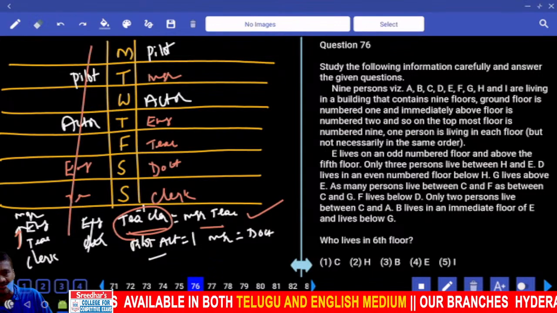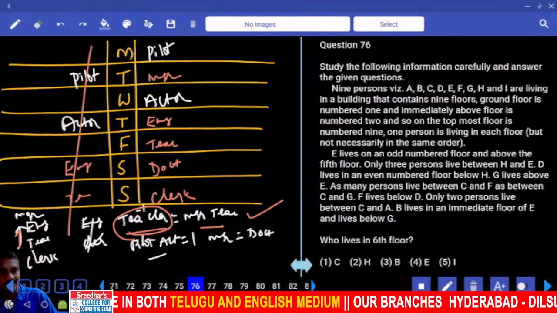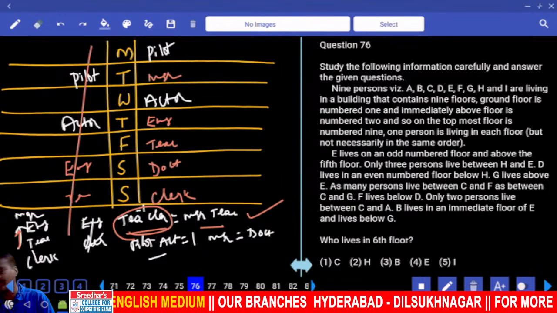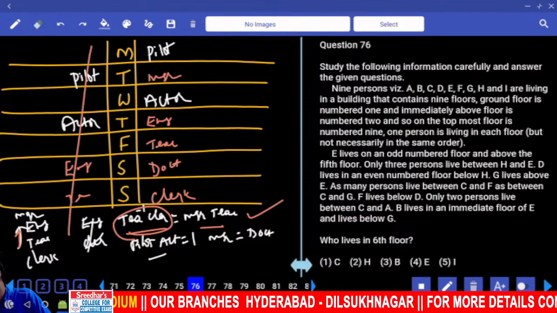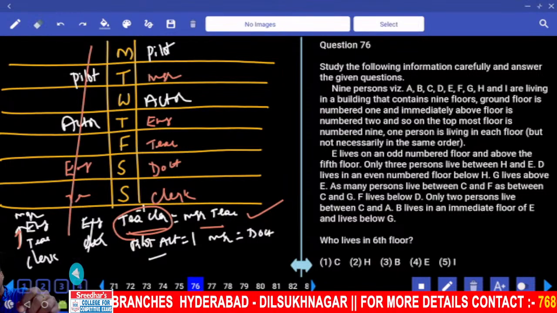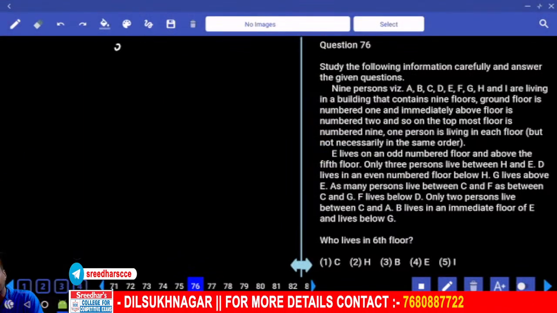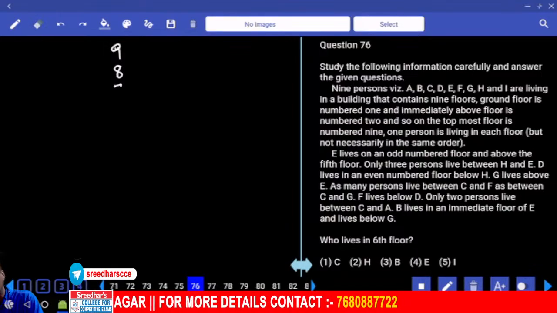The next one, 76 to 80. Yes, 9 persons in 9 different floors of a building. No parameter added. Definitely under first priority. Now here in this one, 9 persons are living on these 9 different floors.